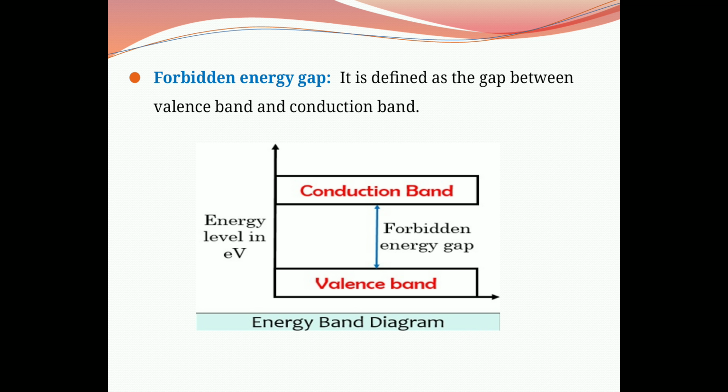They are conducting electrons, and therefore the upper band is the conduction band. From this diagram, it is observed that there is an energy gap between valence band and conduction band, and that gap is called the forbidden energy gap. And this energy level is in electron volts.